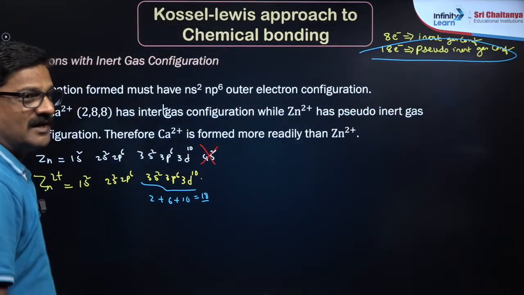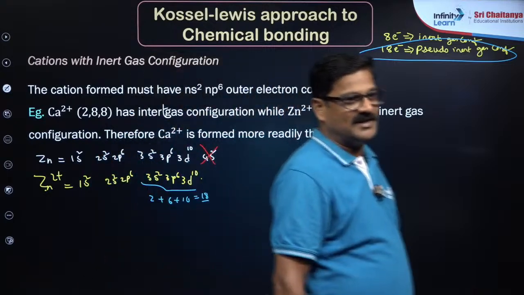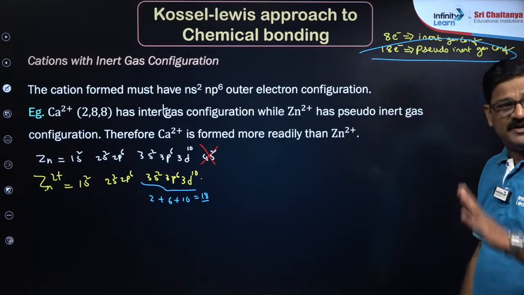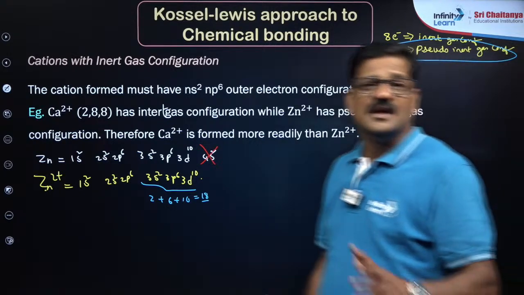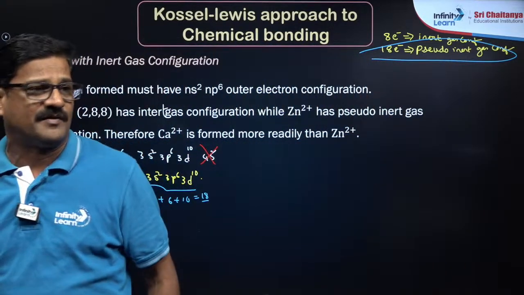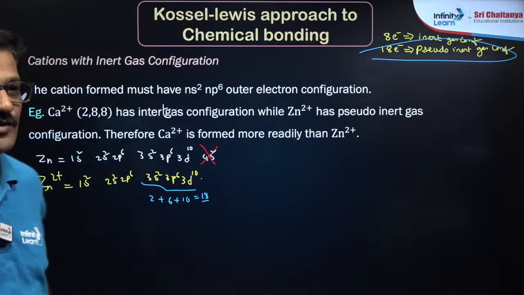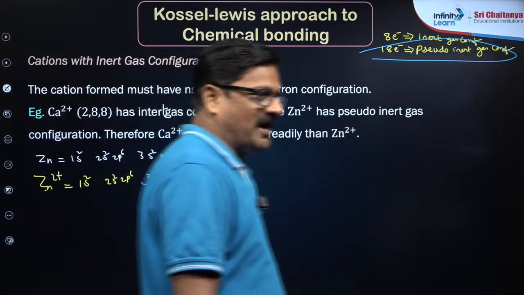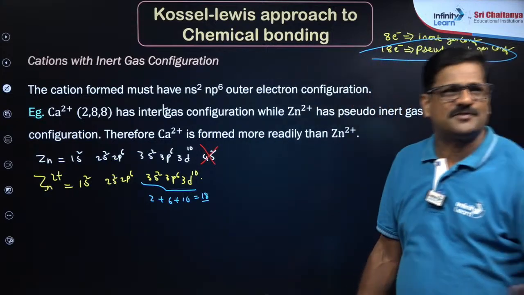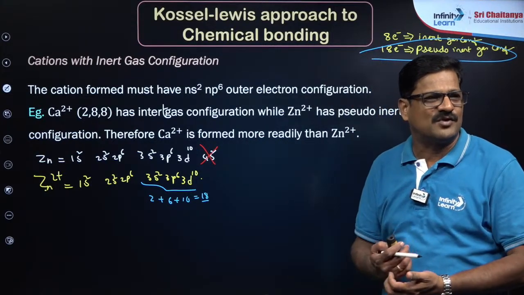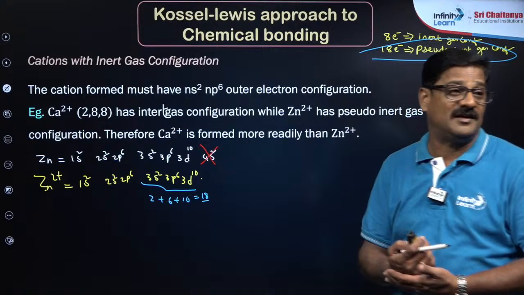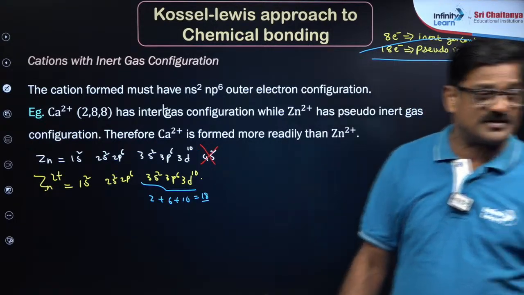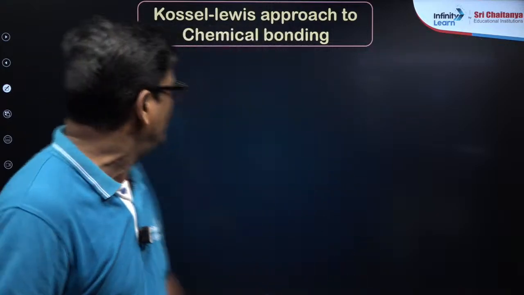So, we hope you understood, right? That's good. So cations with inert gas configuration can be easily formed as compared to cations with pseudo noble gas configuration or pseudo inert gas configuration. Dear students, clear? Is that fine? Yes, thank you very much. Keep chatting in the chat box so that we will come to know whether you are understanding or not. Here a good number of students are asking very good and decent questions in today's class.